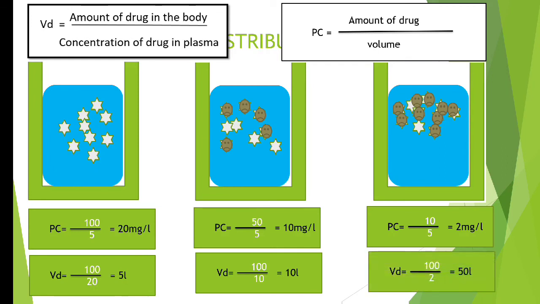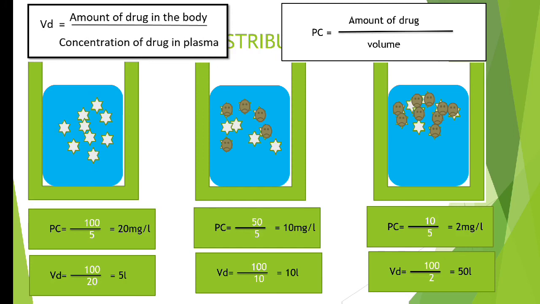Now we will calculate VD: amount of drug, that is 100, divided by the concentration of the drug in plasma, we got 2, which gives 50 liters. So you can compare these three examples. In the third example, a large amount of microorganisms are consuming the drug, so we got a large volume of distribution.